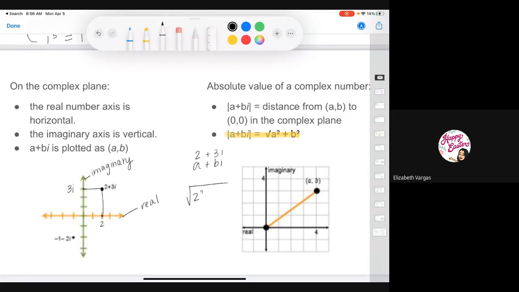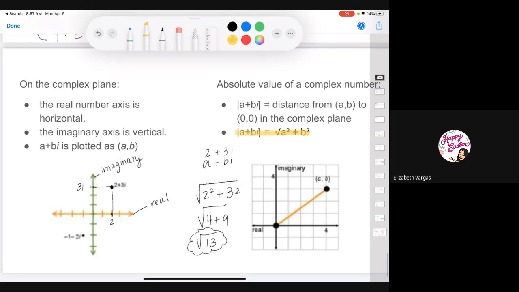A is 2, so 2 squared, plus b squared. B is 3, so I plug that in. 4 plus 9. 4 plus 9 is 13. I can't really simplify that any further, so I'll stay right there. So basically, that is my absolute value of that complex number. The absolute value of 2 plus 3i is the square root of 13. Pretty straightforward. Okay. Any questions?